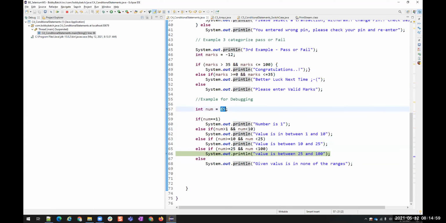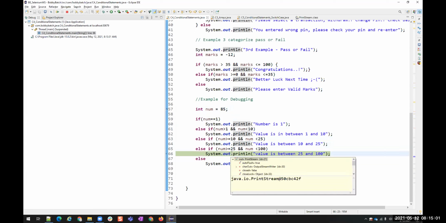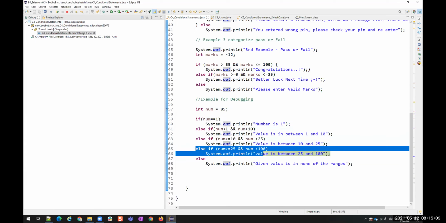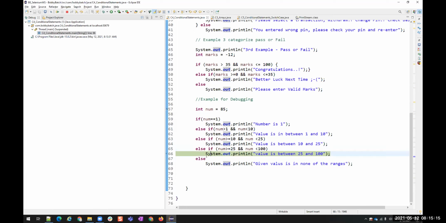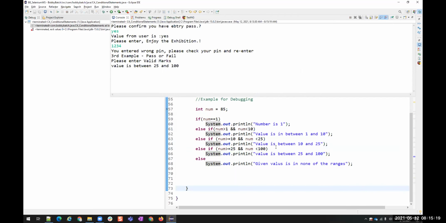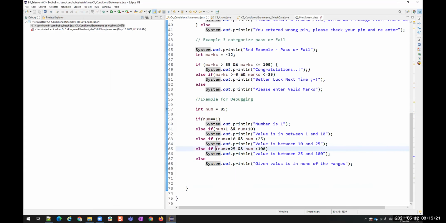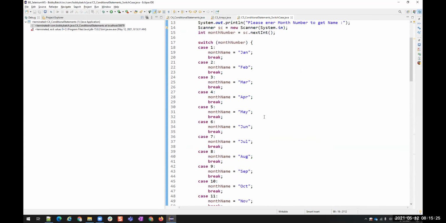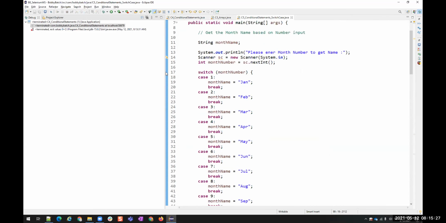So to get into this value, it has done 4 verifications, right? 1, 2, 3, and 4. Agree? The 4th time, it got the matching condition. So it is executing this line of statements in the if else condition. Okay. Now let us go back to switch case. Now let us have a breakpoint over here.